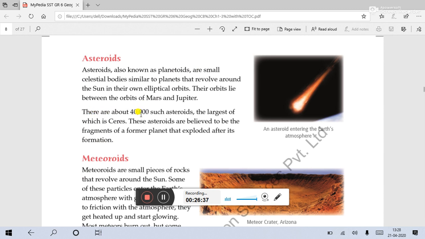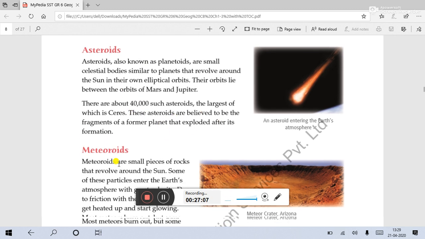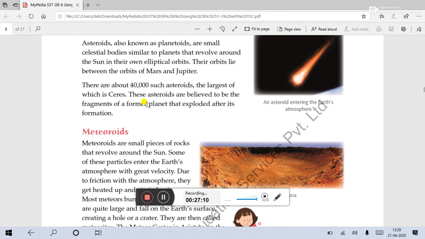There are about 40,000 such asteroids, the largest of which is Ceres. These asteroids are believed to be the fragments of a former planet that exploded after its formation. So they also believe that these asteroids are the parts of the planets which were created during that explosion.